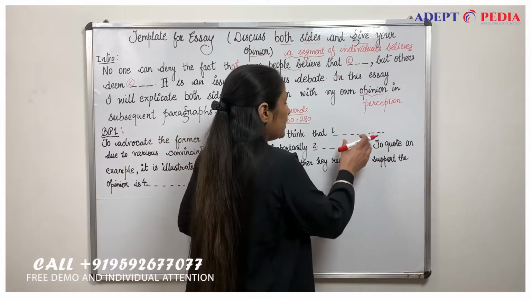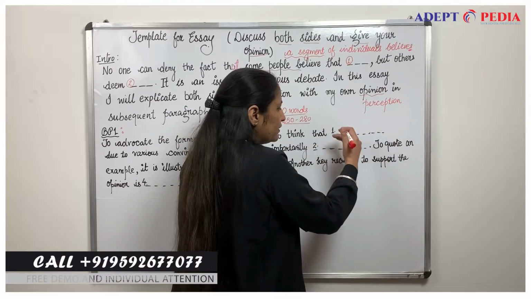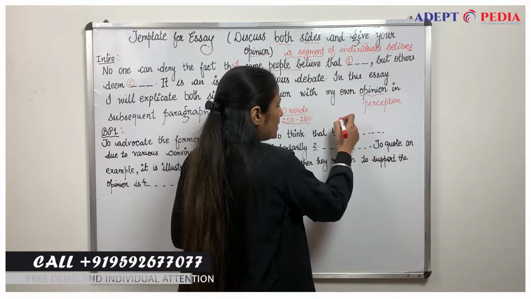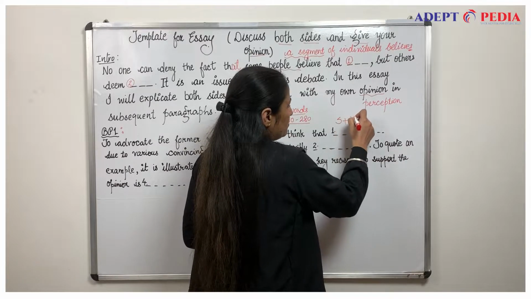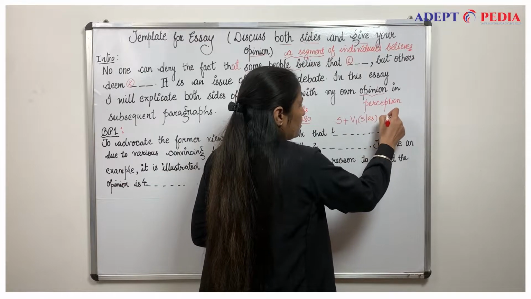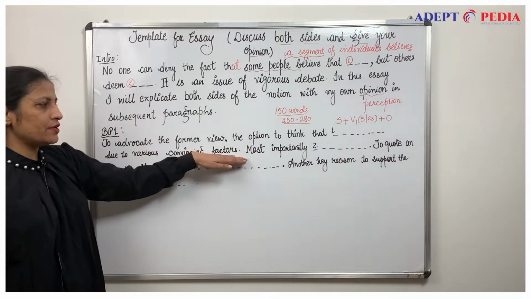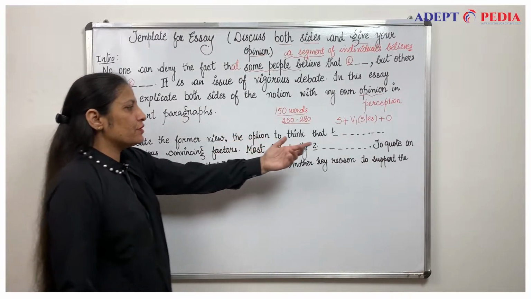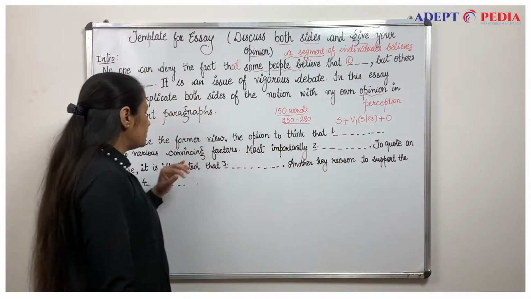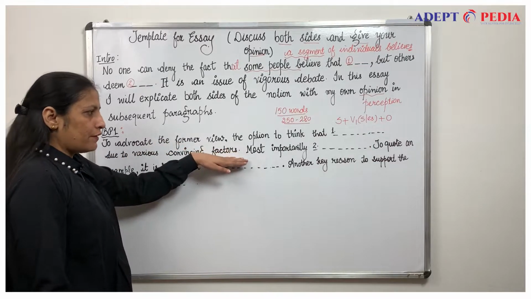Now here you will make sure that grammatical variations should be there. For example, my first situation will be in the simple present tense. Then, due to various convincing factors, you will fit your first opinion here. End your sentence with due to various convincing factors.